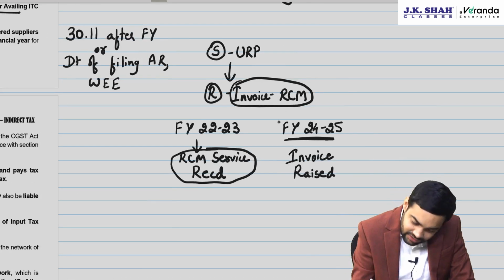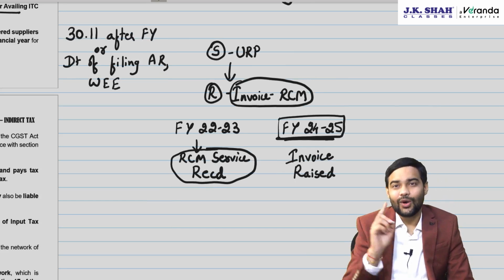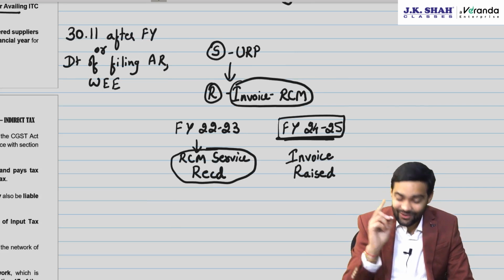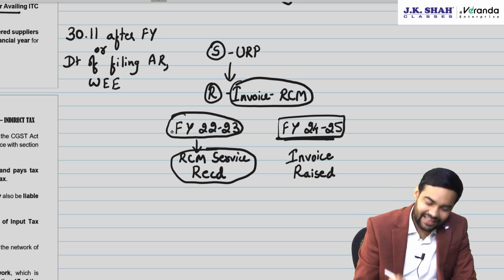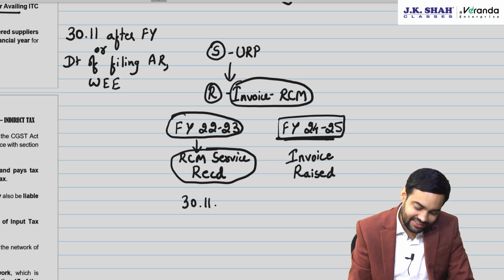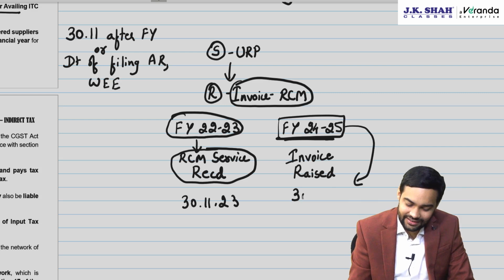Now, if I've issued the invoice in FY 24-25, what will be the time limit for availing ITC? Will it be based on FY 22-23? If it is based on FY 22-23, then it ends on 30th November 2023. If it is based on 24-25, then it is 30th November 2025.